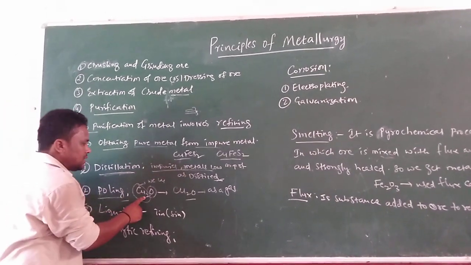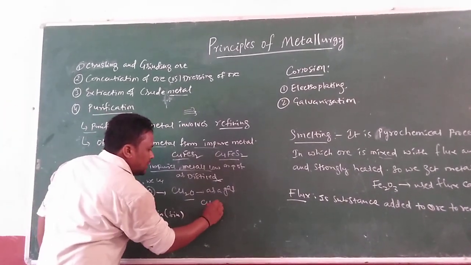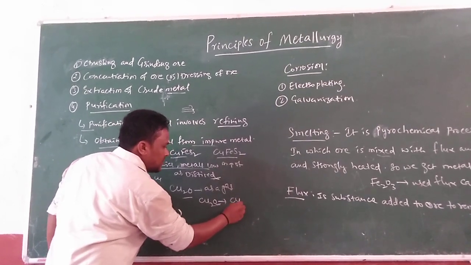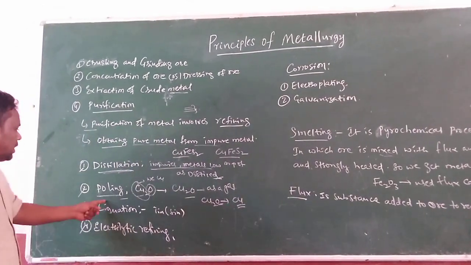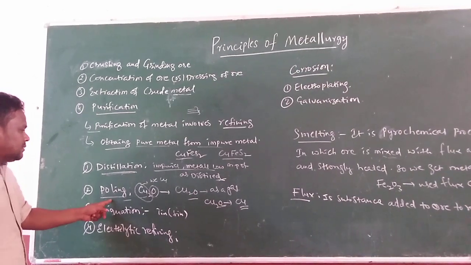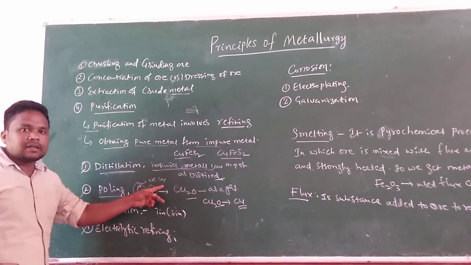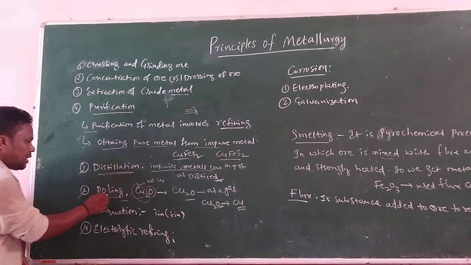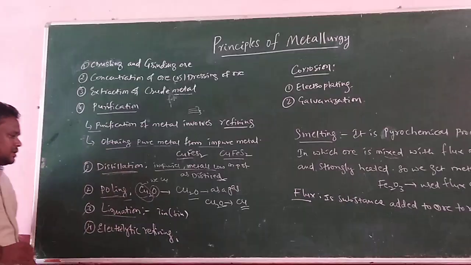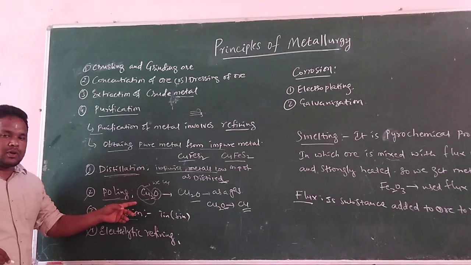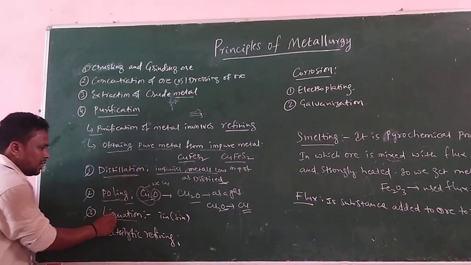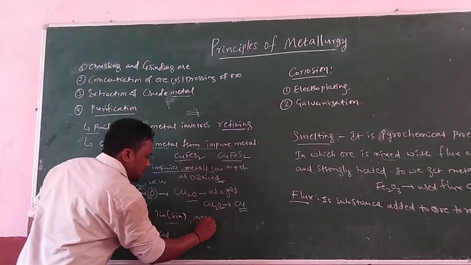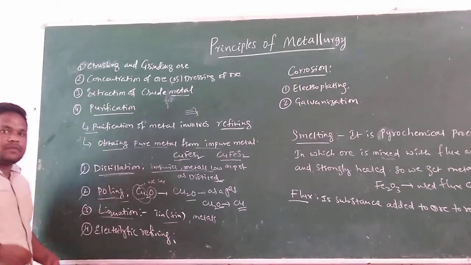Suppose Cu2O is there. Here we are removing the oxygen as a gas, and copper is left behind. Poling is a process in which impurities are removed as gases. Next one is liquefaction. Liquefaction is also one of the refining processes of metals, in which impurities as well as metals have different melting points.